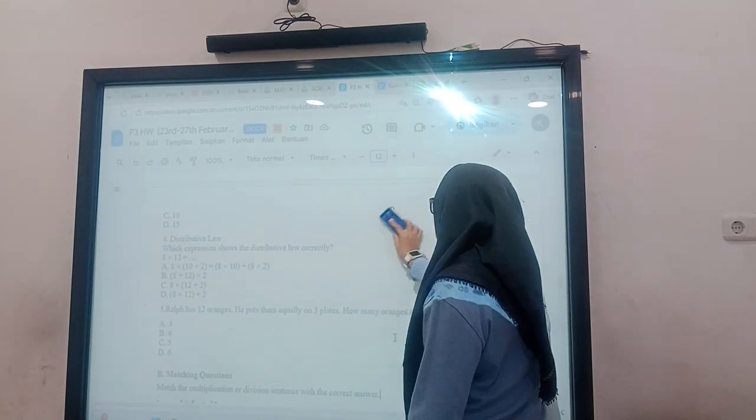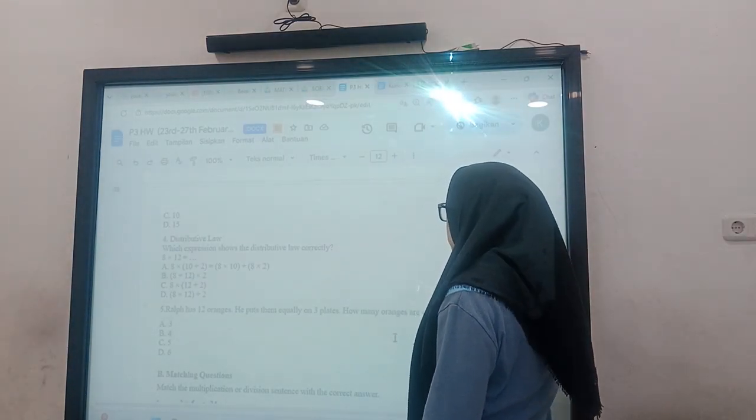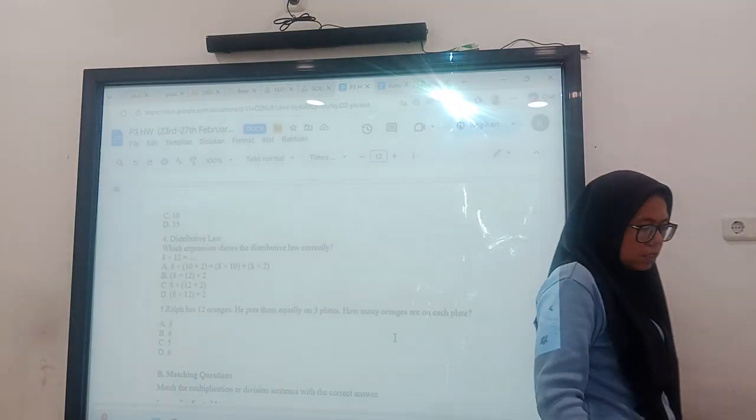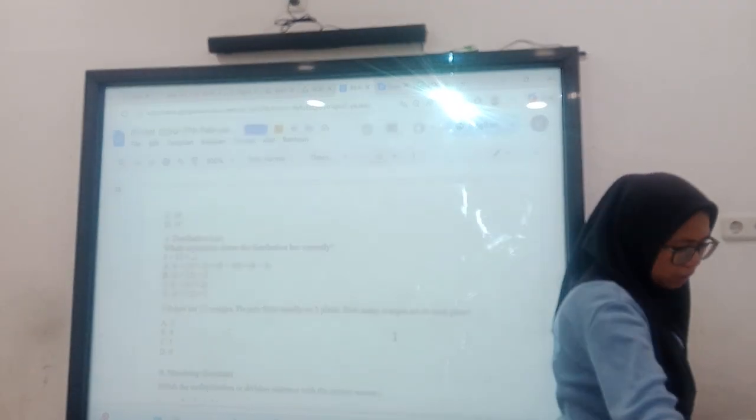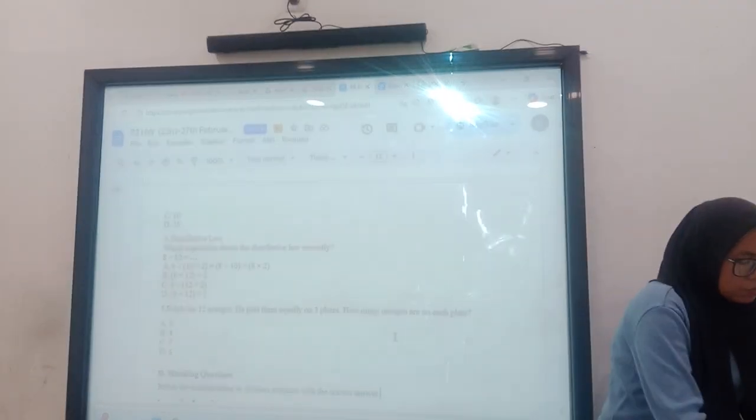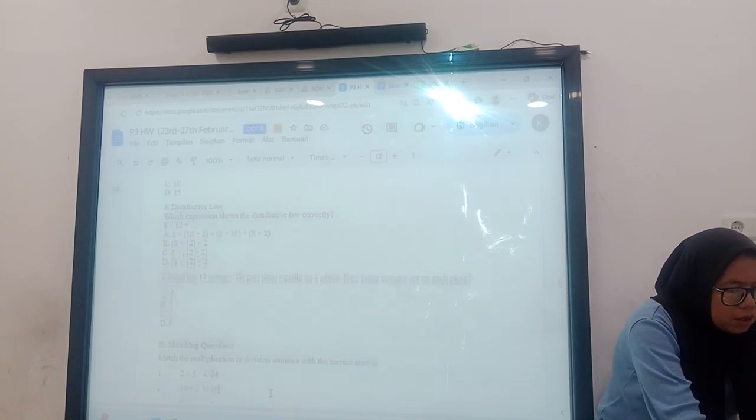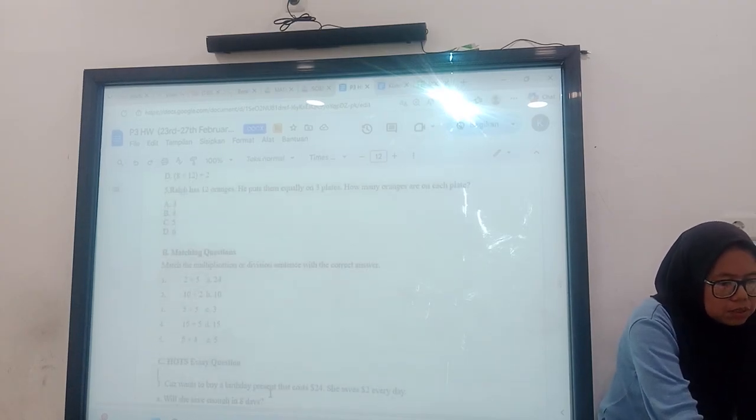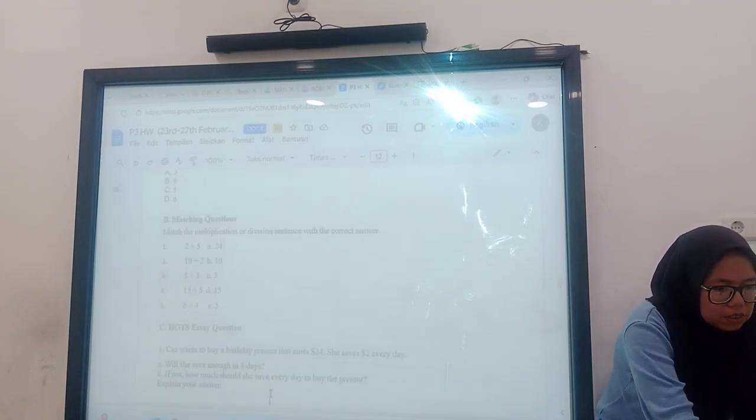The graph has oranges and he puts them equally into places. How many oranges are in each place? The answer is 4, B.